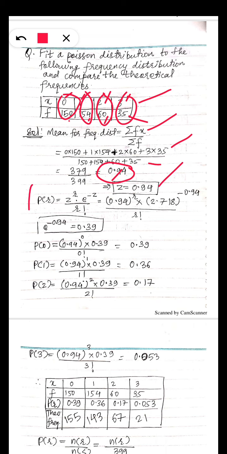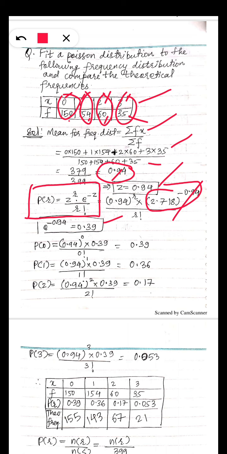Let's recall the Poisson distribution formula. Poisson probability formula: PR is Z raised to R, this is the formula, E raised to minus Z upon R factorial. Z is 0.94. E is 2.718. You have to calculate this term. Use this every time. So it comes to 0.39.